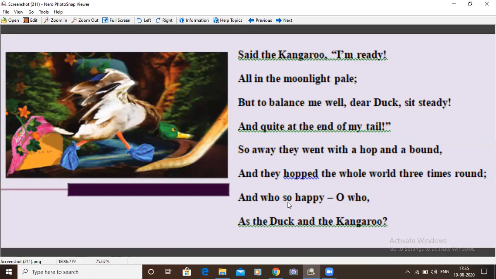And who so happy as the duck and the kangaroo? So they both were very happy. The duck is happy because its wish is fulfilled, and the kangaroo is happy because it made his friend happy. And in the name of taking his friend for a ride, he also saw the whole world. So that is the end of the discussion presentation on the duck and the kangaroo.